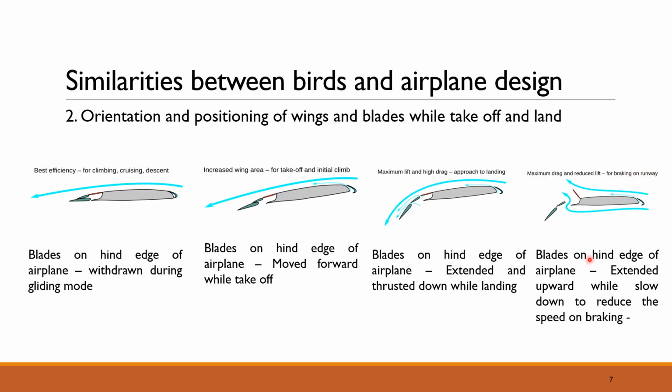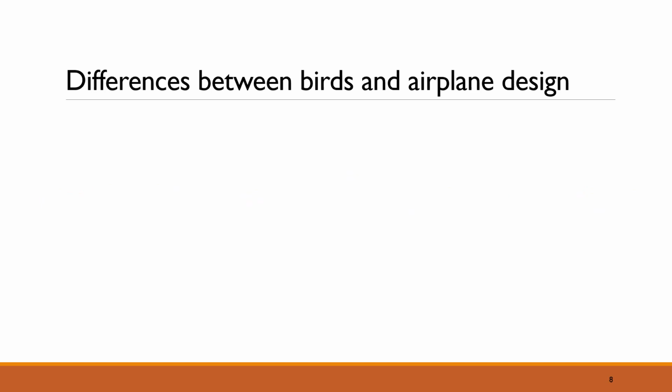And the last one is the blades on the hind edge of the aeroplane. They are extended completely upward on braking, as the speed has to reduce. So these are the two major similarities between the birds and aeroplane design. There are certain differences as well.